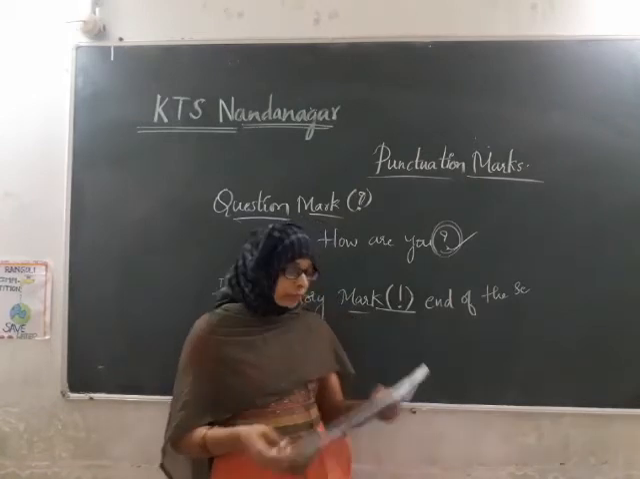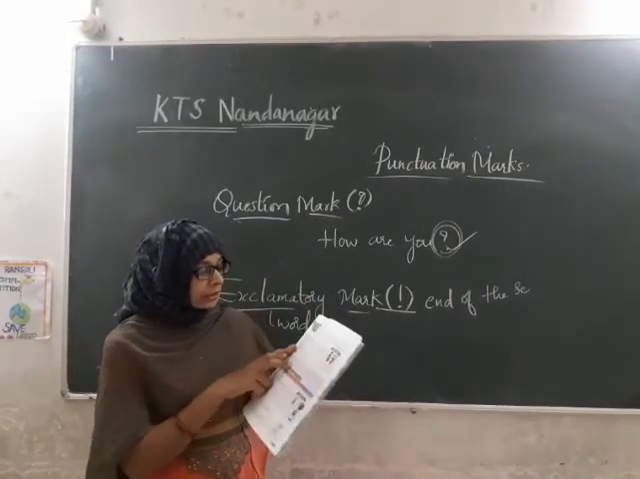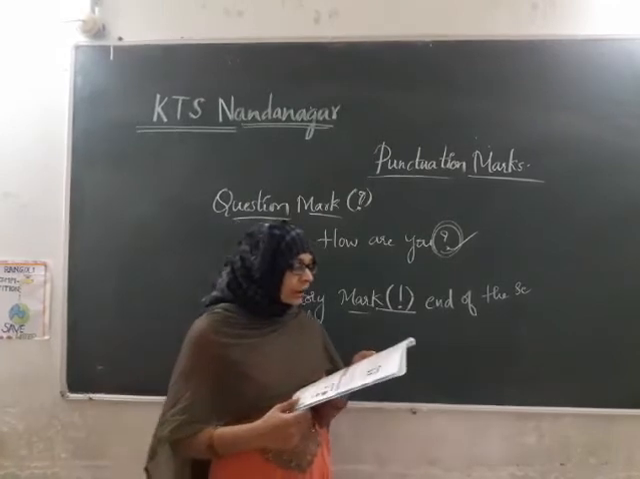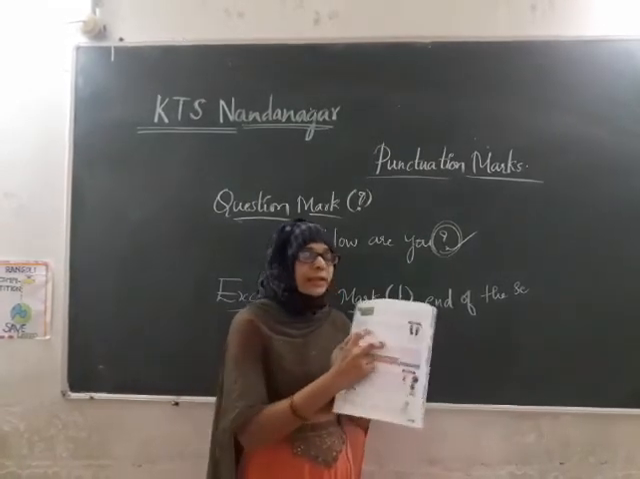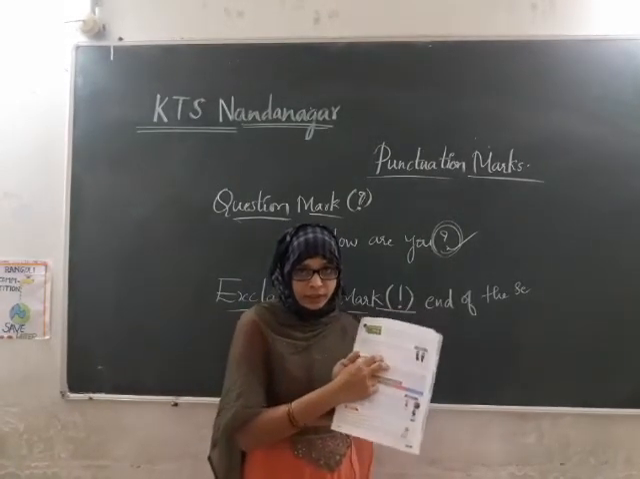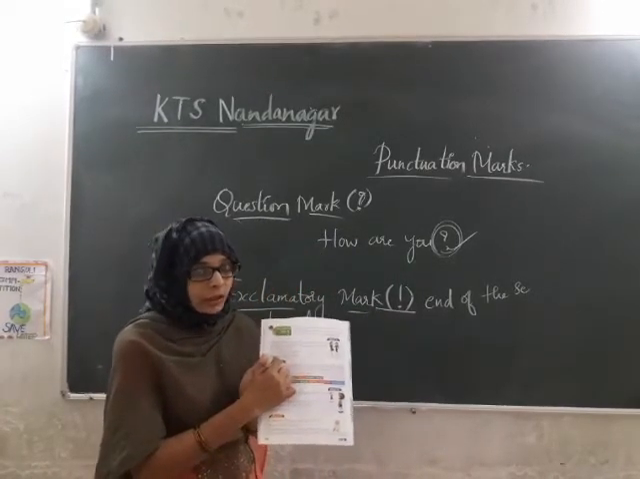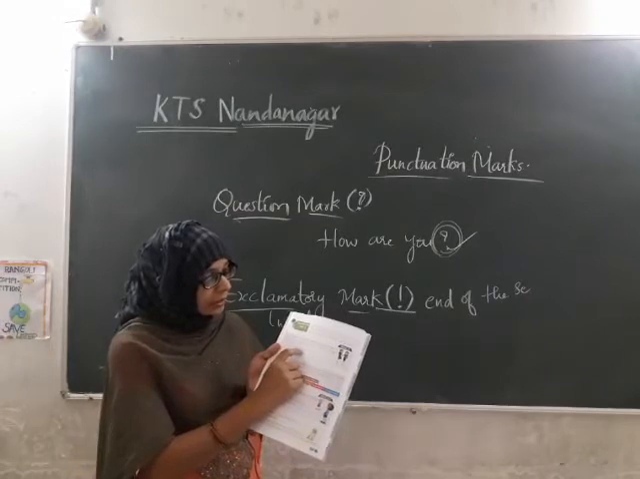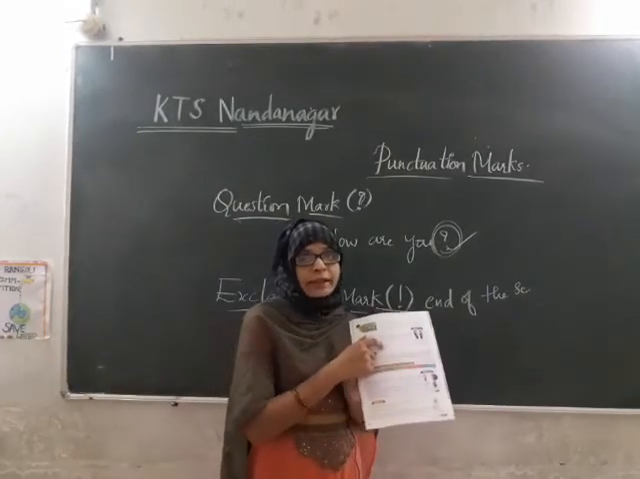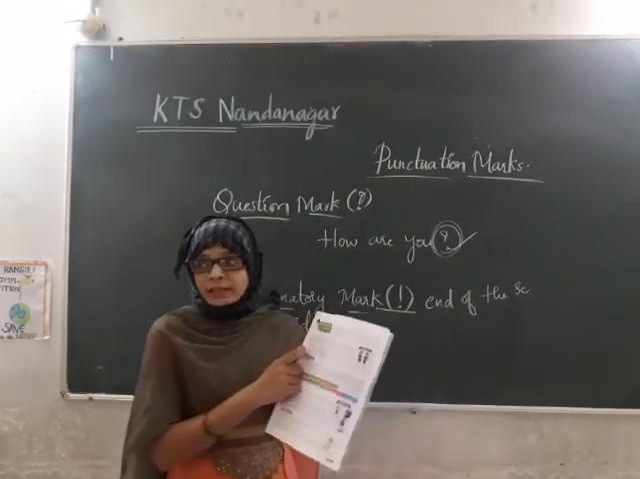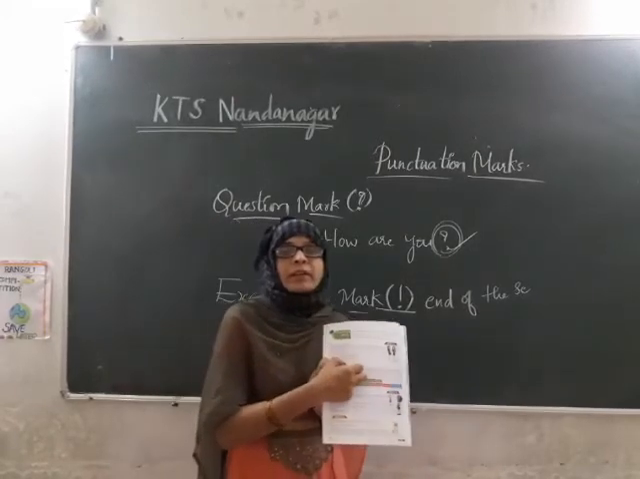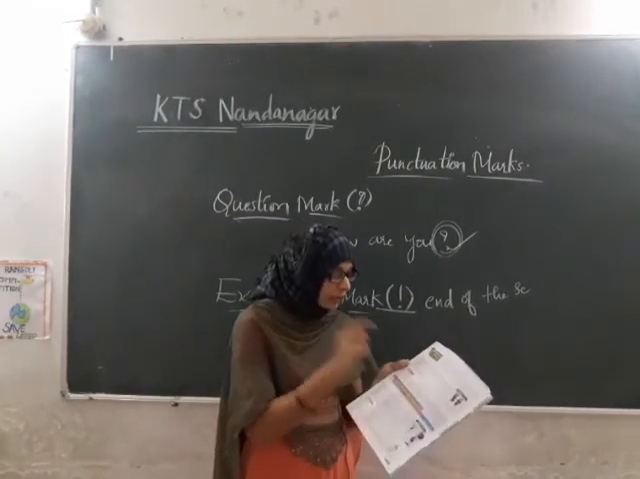So let us learn from the example, children. See here, "Fantastic! We closed the deal." So it is either used at the end of the sentence or after these exclamatory words. Look at the first sentence, the exclamation mark is at the end of the sentence, whereas in the second sentence it is after the exclamatory word, that is after fantastic.